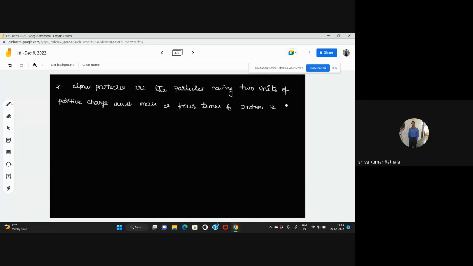That is helium 2, 4 particle only. We are calling it an alpha particle. Okay.